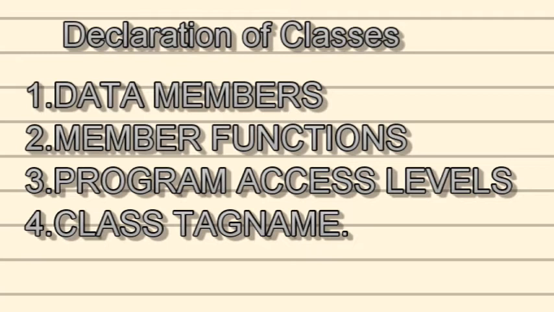You can check that out from here also. I'm also going to explain all these things with the help of a program, so it will be clear how we define the data members, the member functions, and the access levels when we write that code. With the example, I'm going to explain each and every part as I add it into that particular program. So let's understand with the example and make it clear.